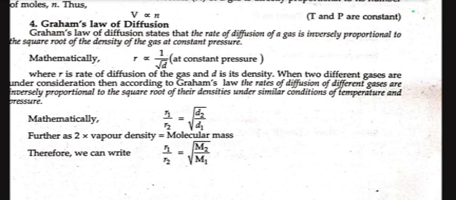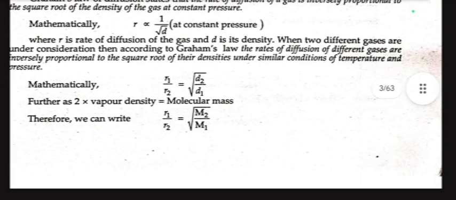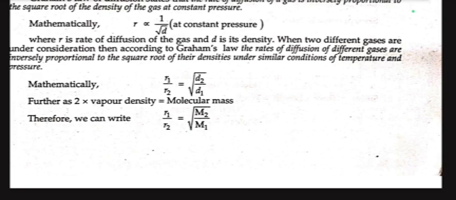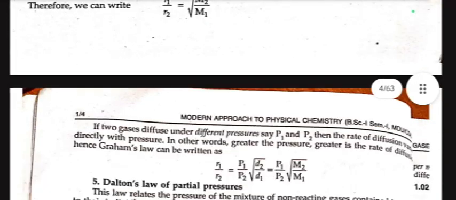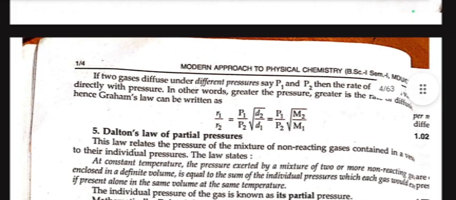When two different gases are under consideration, then according to Graham's law, the rates of diffusion of different gases are inversely proportional to the square root of their densities under similar conditions of temperature and pressure. Mathematically, R1 upon R2 equal to root D2 upon D1. Further, as 2 multiplied by vapor density equals molecular mass, we can write R1 upon R2 equal to root M2 upon M1.